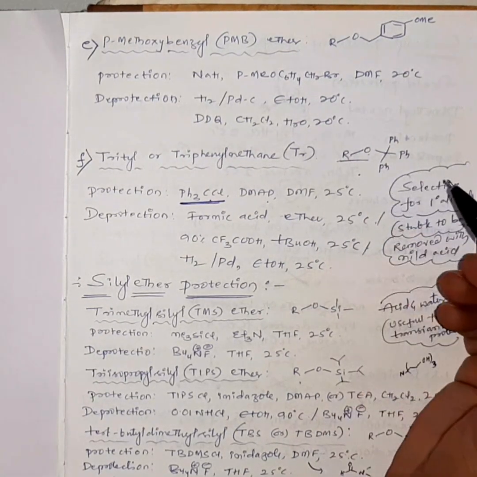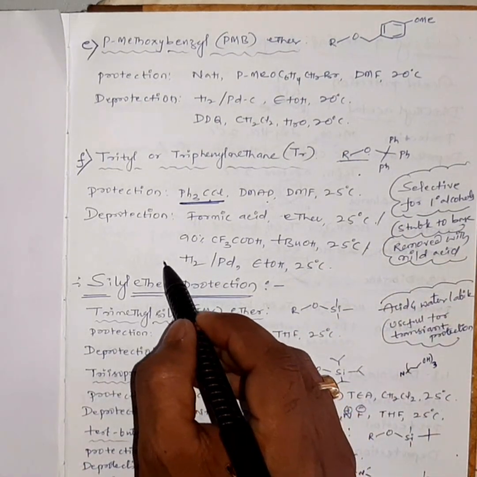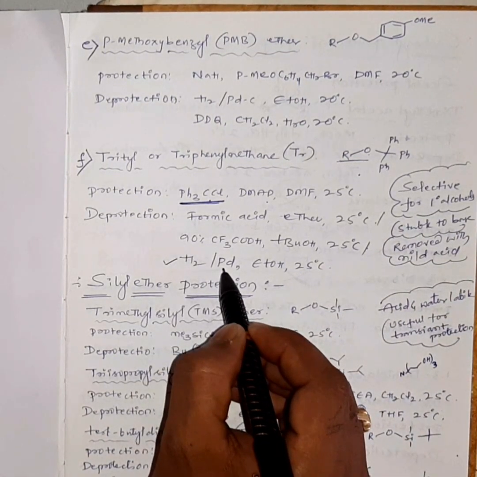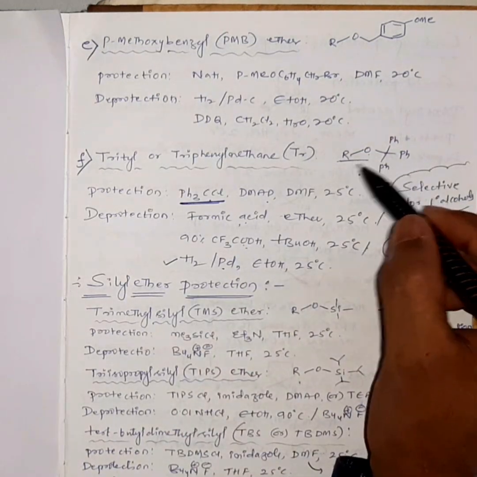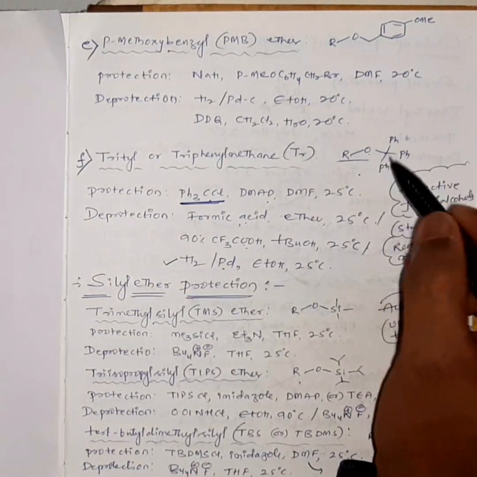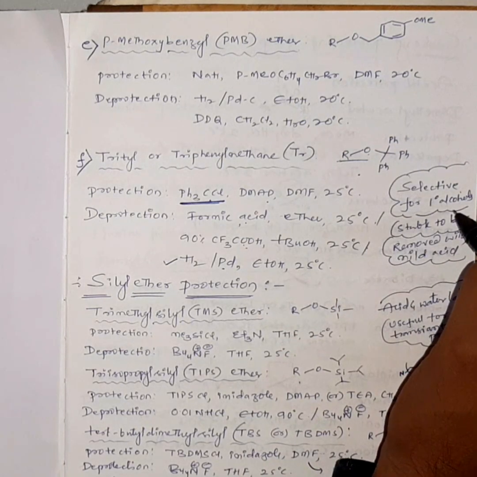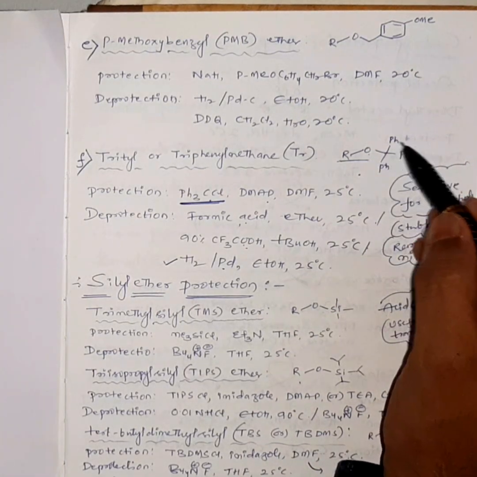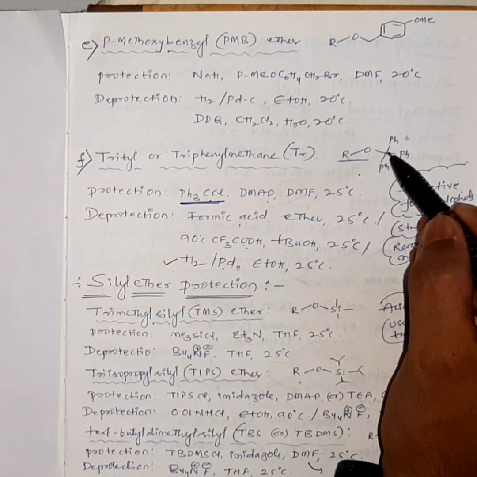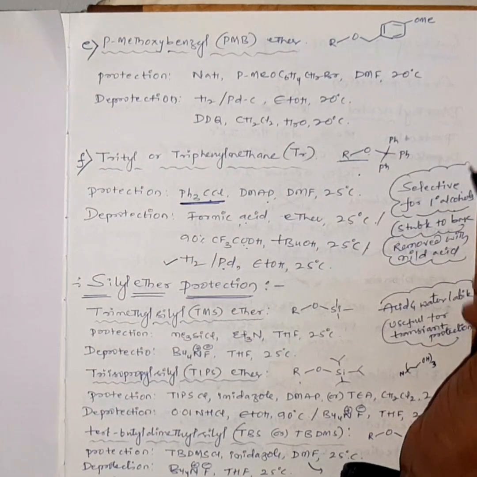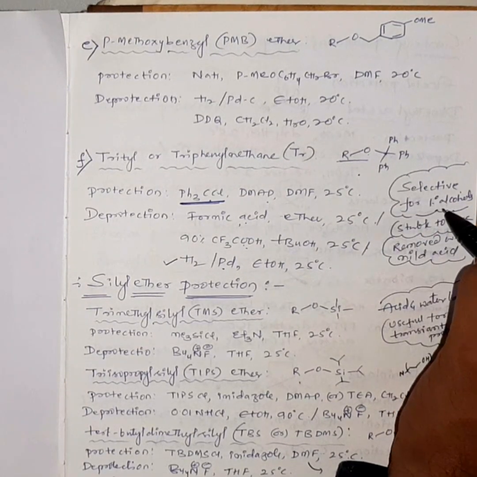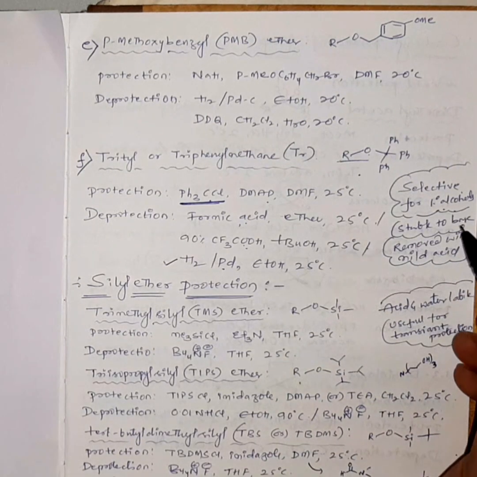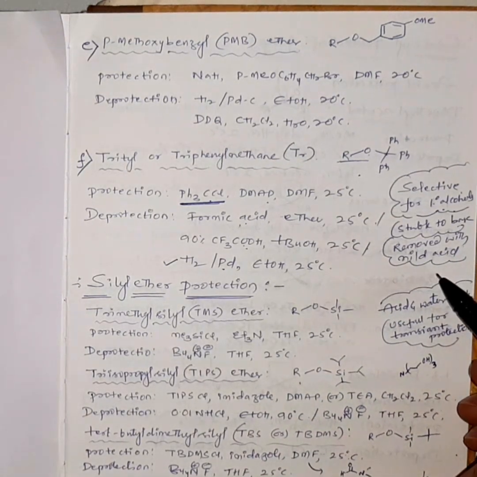This can be deprotected. The most famous is hydrogenolysis, heterogeneous catalytic reduction, or it can be treated with some strong acids, and that results in the formation of our required alcohol again. This is selective for primary alcohol protection, since the reagent we are using in this case is a tertiary alkyl halide. Primary alcohols being less sterically crowded, we can use this strategy for protecting primary alcohols, and it is stable to base and can be removed with mild acids.